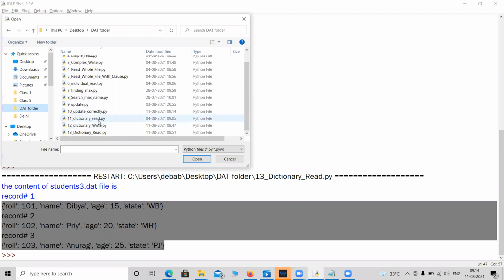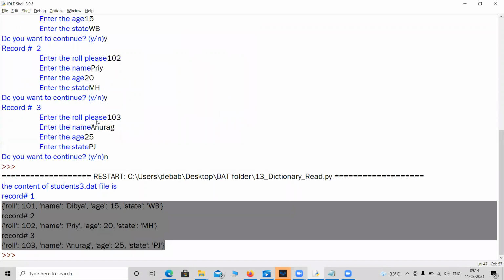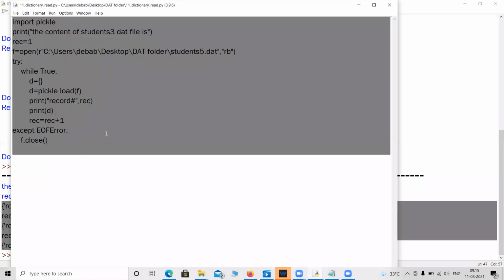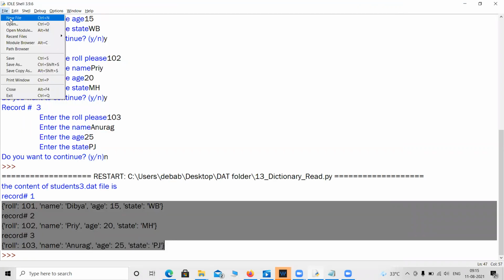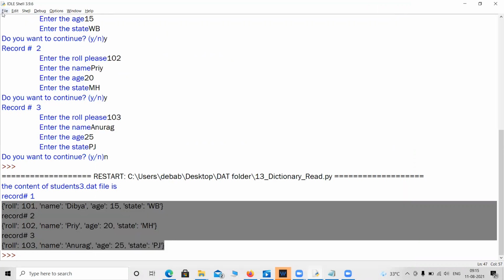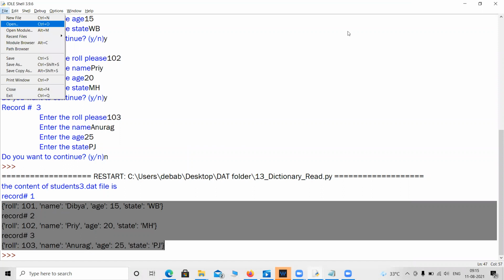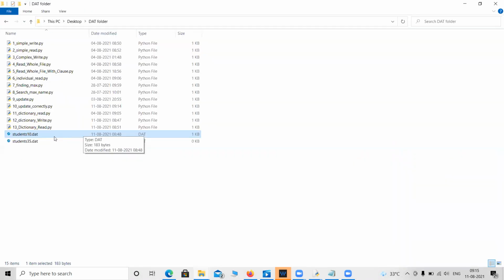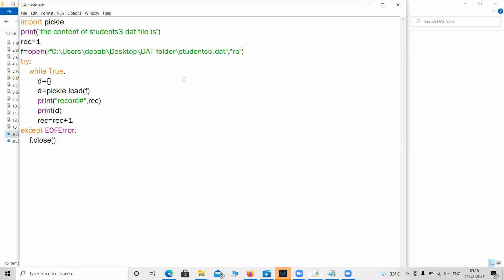We have just completed this program, dictionary read. Let me choose this one, copy it, and open a new file. This is the program we have already done, how to read a file. Let me continue with this program. I am trying to read a file named students10.dat, so let me update it.